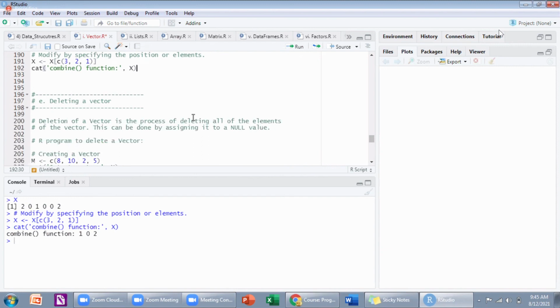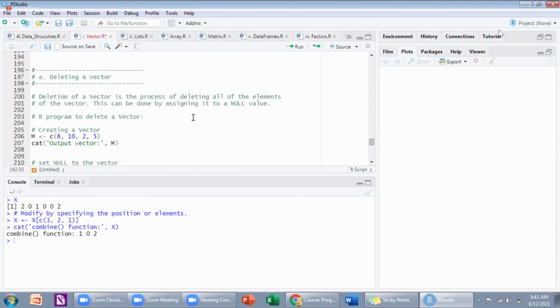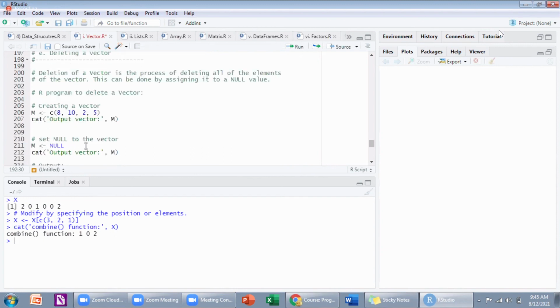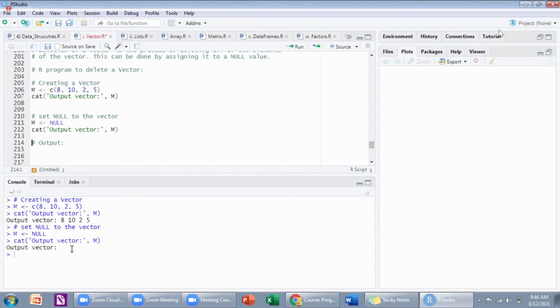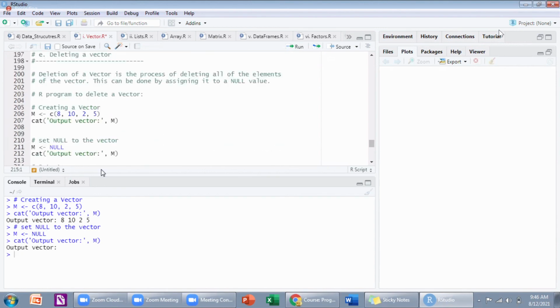Then finally, how to delete a vector? You can delete a vector by assigning NULL to that vector. So m is equal to this, this is my original m, then I assign NULL and I do not get any vector. Is it clear how to delete a vector? Yes, sir. Good.